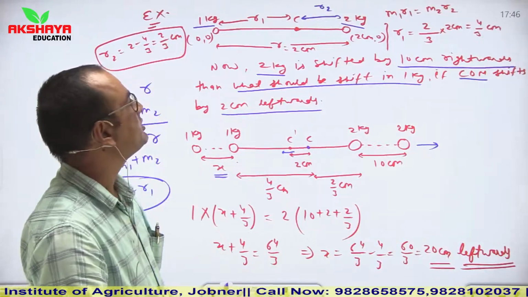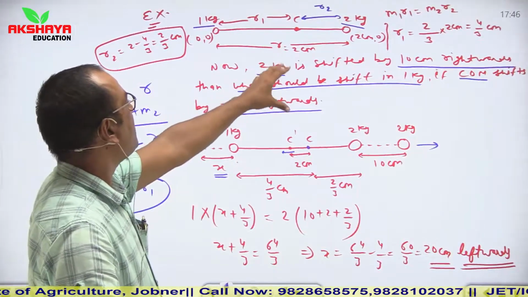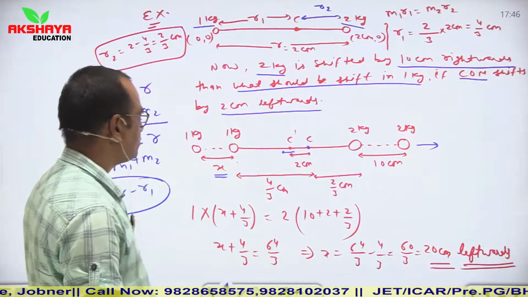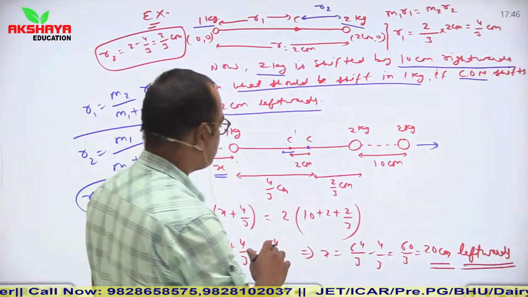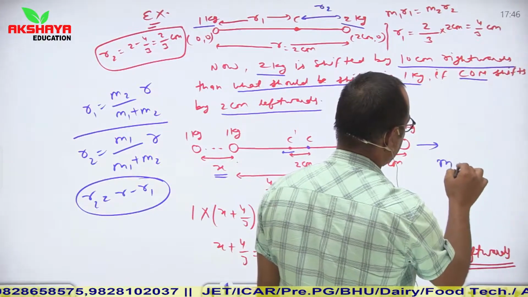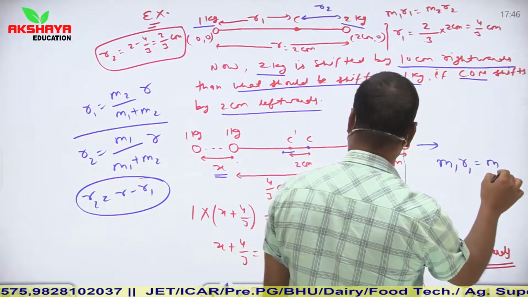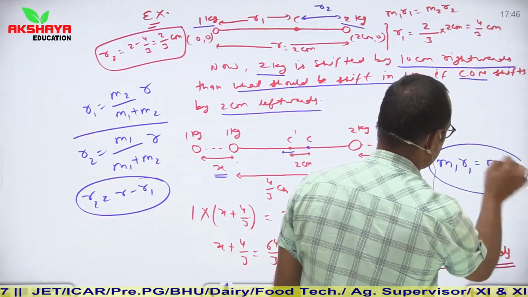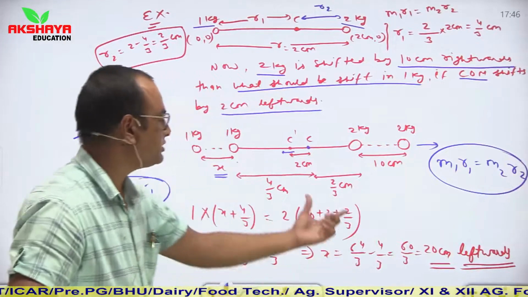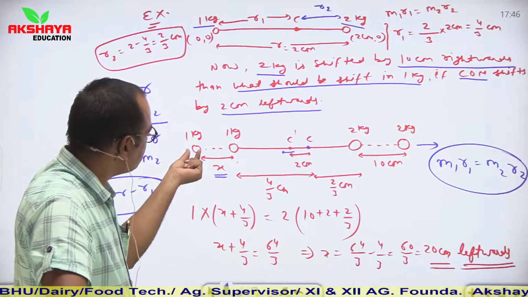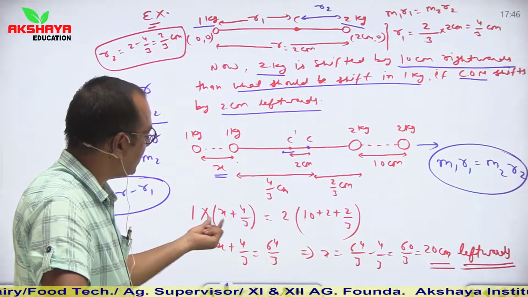So these are the positions of the center of mass of the 1 kg and 2 kg objects. Now see, use our relation, which one? M1 R1 is equal to M2 R2. Use this relation. Using this relation we can calculate the new position of the 1 kg object. So it is 1 kg, M1, into R1.